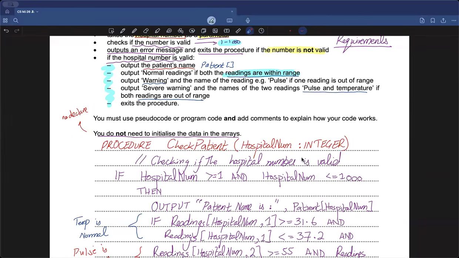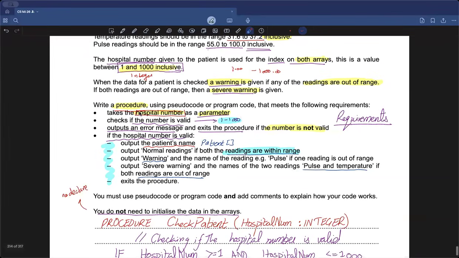Sir, could we use a repeat loop here, as it is used for validation? No, you are not required to use the repeat loop. Why? Because the question says that if the value is invalid, you don't take the input again, you just need to exit the procedure. So we need to implement something where, if it is valid, do something, if not, just output a message that it's wrong and then end procedure. You don't need to do anything else. The repeat loop is perfectly fine, but that's only if the question stated that you need to retake the value if it's incorrect. The question says that if it's not valid, you just output and exit the procedure. So for that reason, we will not be making use of the repeat loop.